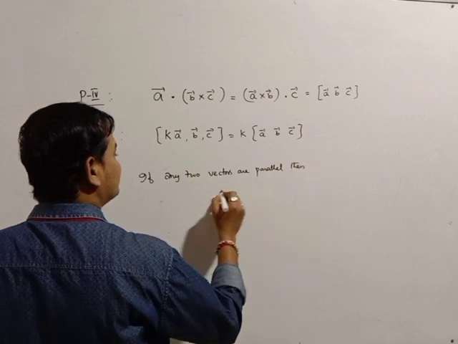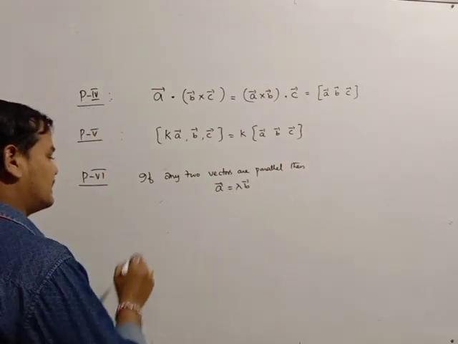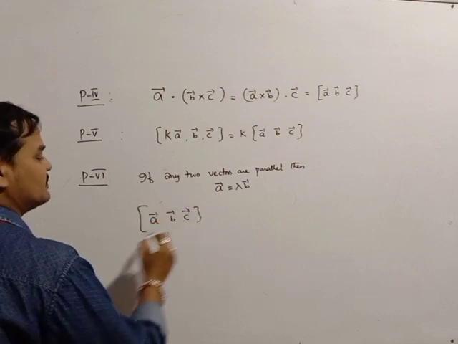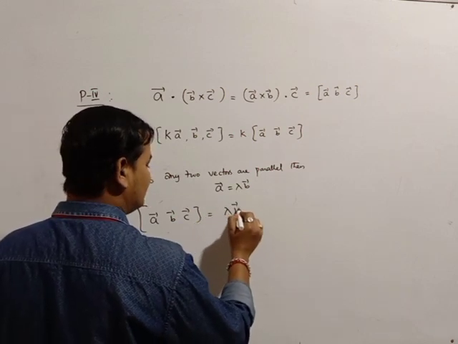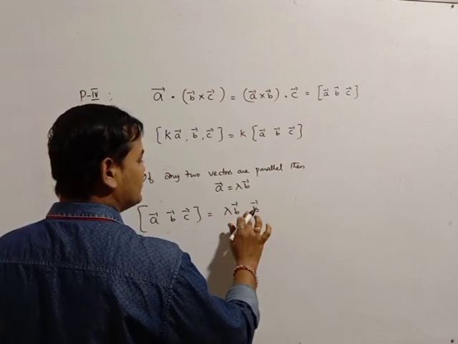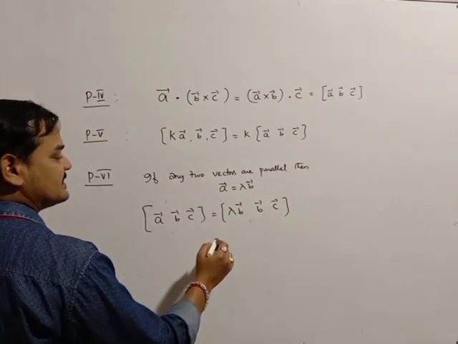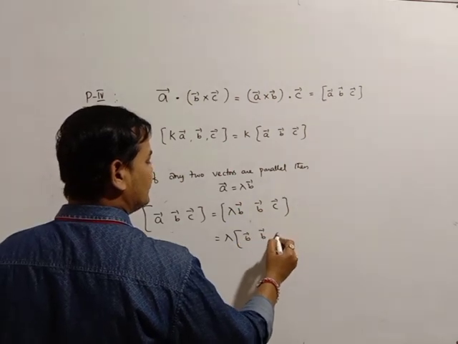What is the condition? If A bar is equal to lambda times B bar, then the box of A bar, B bar, C bar becomes the box of lambda B bar, B bar, C bar. By the above property, lambda comes outside: lambda times the box of B bar, B bar, C bar.